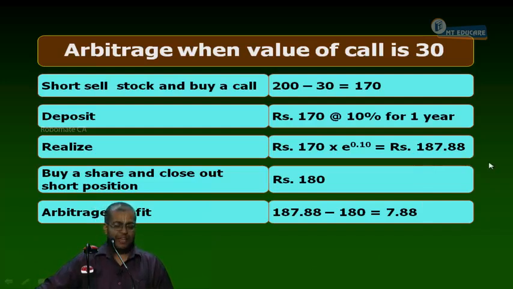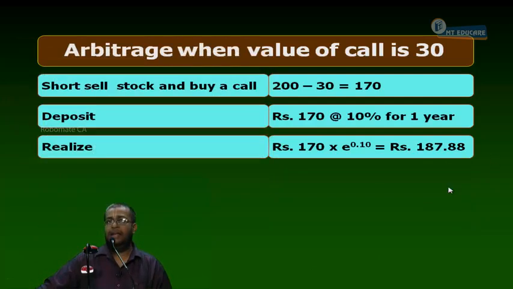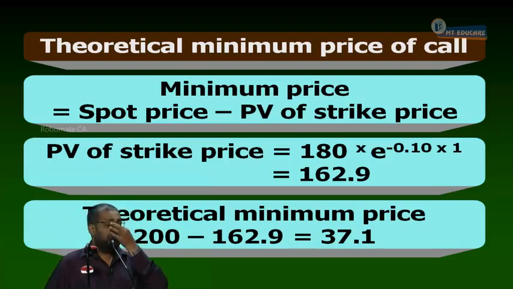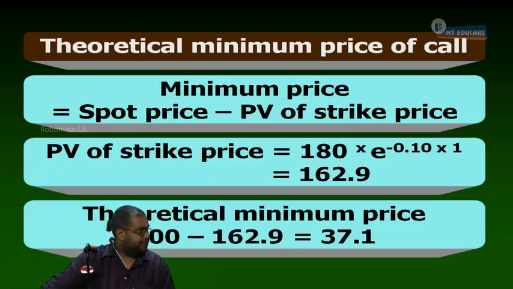Step 2, identification of arbitrage opportunity. Write along with me as I dictate. Can I start or not? Write down: the call is minimum worth.